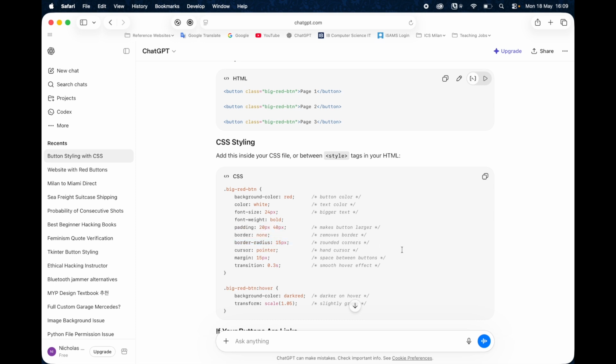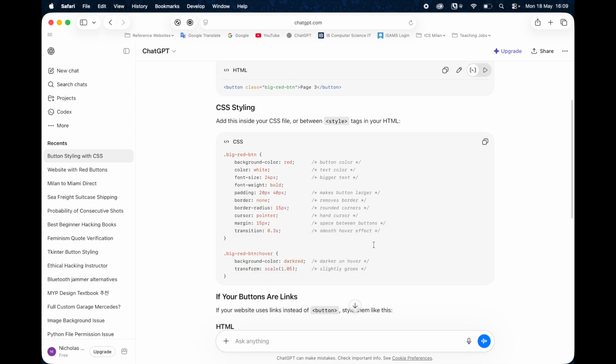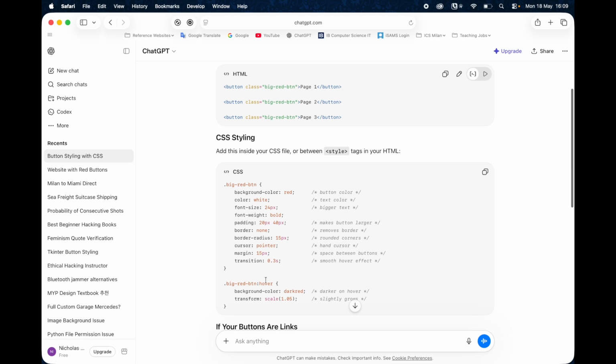Now, this is the grey area here. If you copy this code, put it directly into your code, and then you say, I designed and made my own buttons, then you're cheating because you haven't designed and made your own buttons.